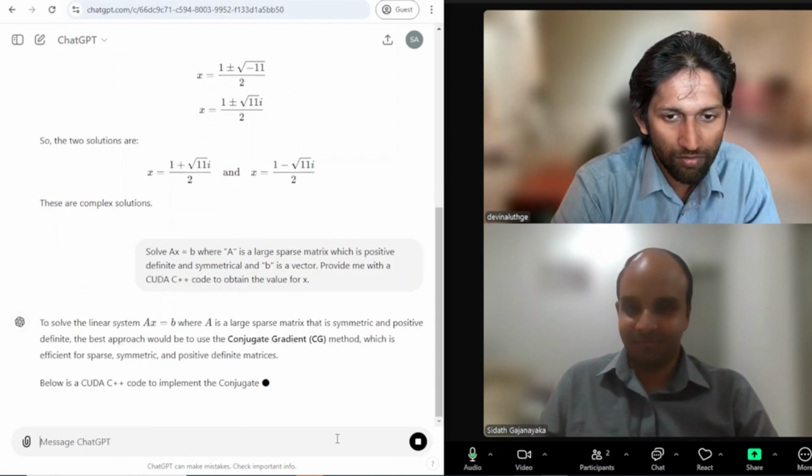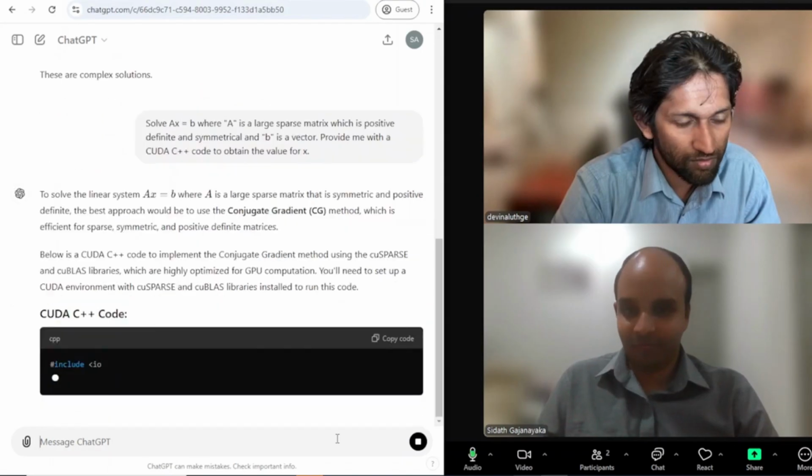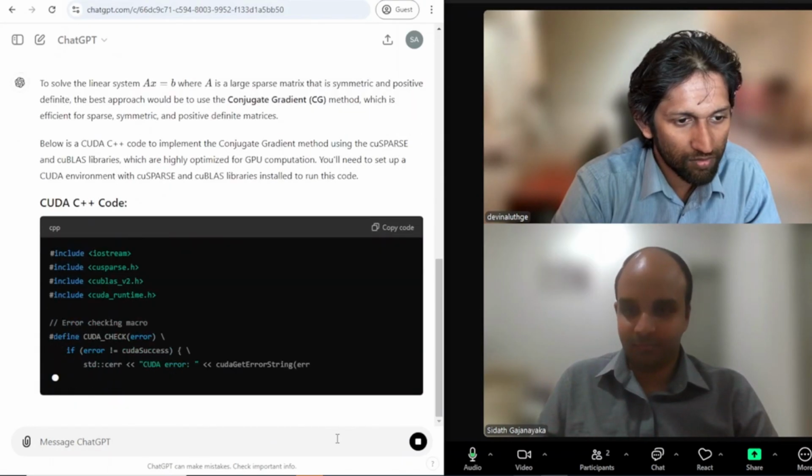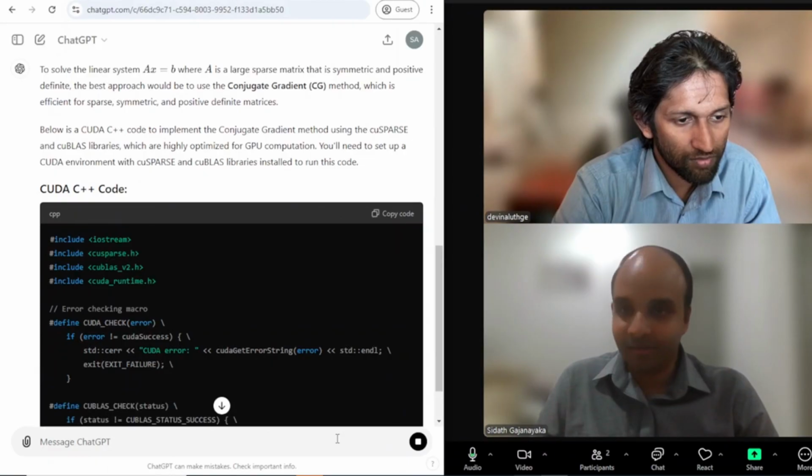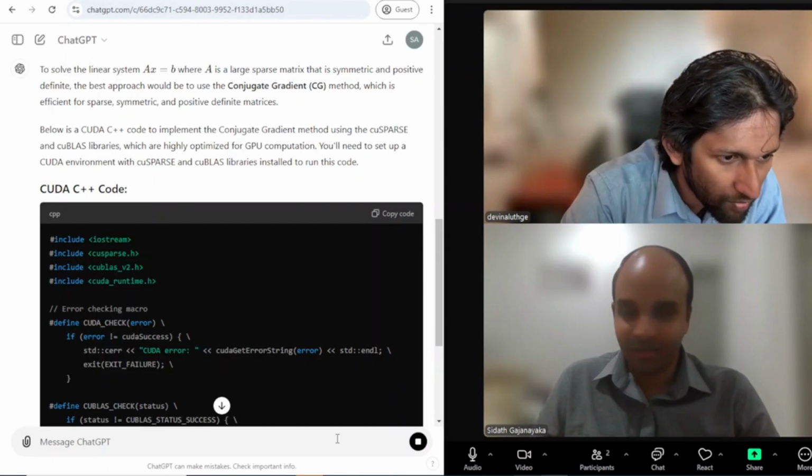So it identified the equation. It identified the problem properly, the conjugate gradient, right? And it's giving some C++ code, as we can see.